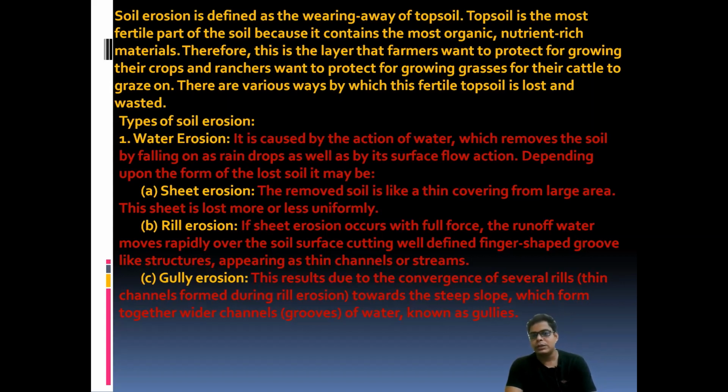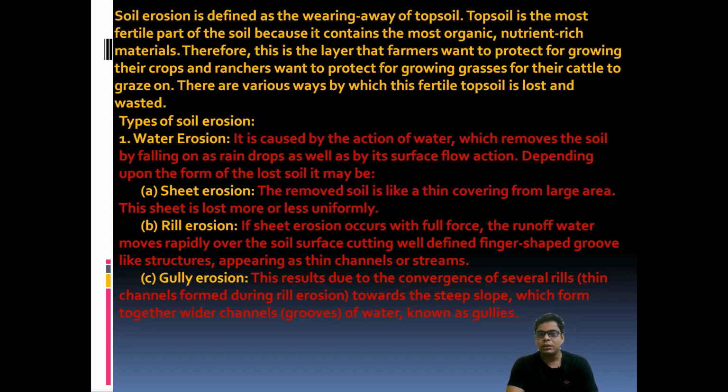India is prominently affected by monsoonal rainfall. Water erosion is caused by the action of water, which removes the soil by falling as raindrops, as well as by its surface flow. Depending upon the form of the lost soil, there are types of water erosion. First is sheet erosion, second is rill erosion, and third is gully erosion.